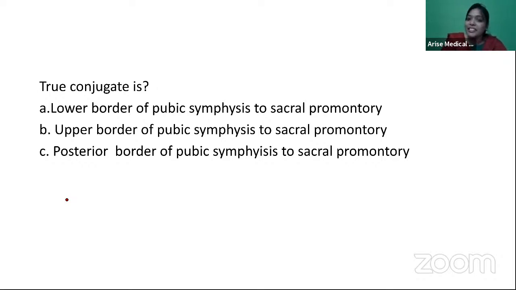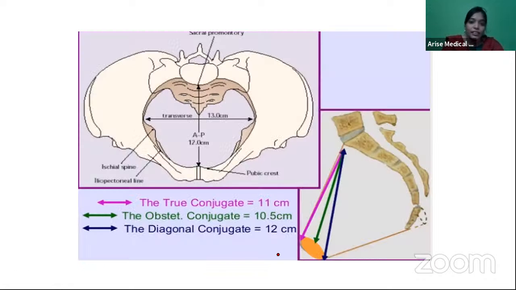True conjugate is, guys, I think just before the day of exam, I have done a YouTube session. In that, I have tried to discuss all the images, and we have also discussed this conjugate, right? So my mnemonic for you to remember the conjugates is the dot. Below to upwards, dot. You can remember them as dot from below upwards. So diagonal conjugate is from the lower border of pubic symphysis to sacral promontory.